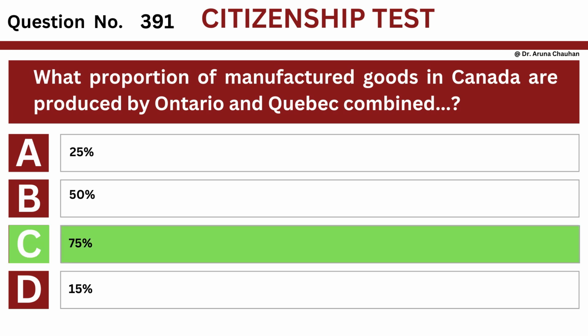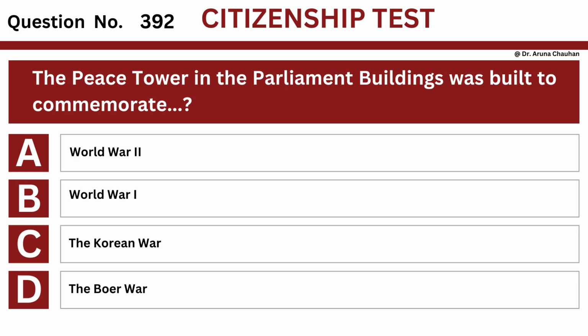The answer is option C, 75%. Question number 392. Question: the Peace Tower in the Parliament buildings was built to commemorate. Option A, World War II. Option B, World War I. Option C, the Korean War. Option D, the Boer War.